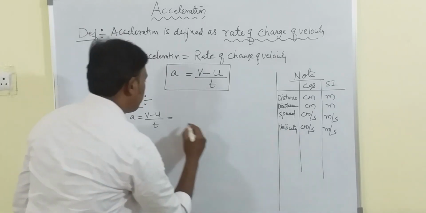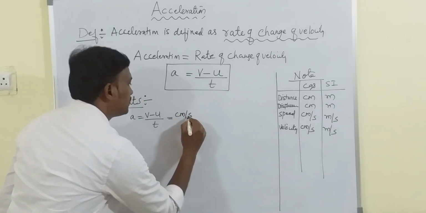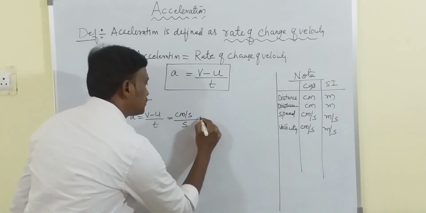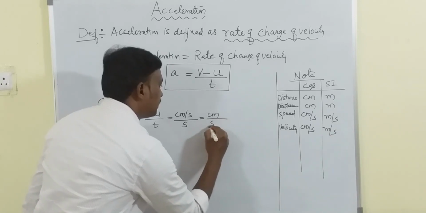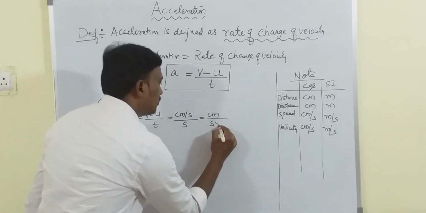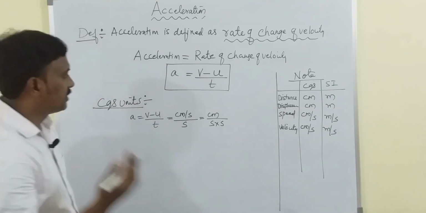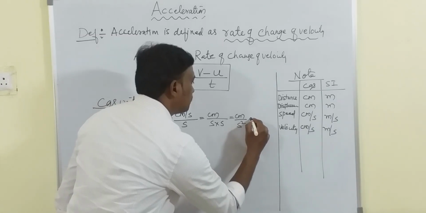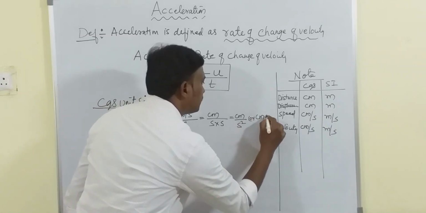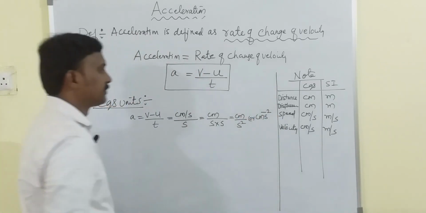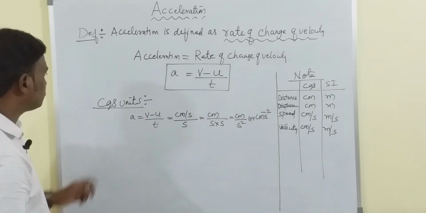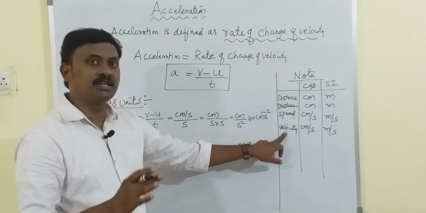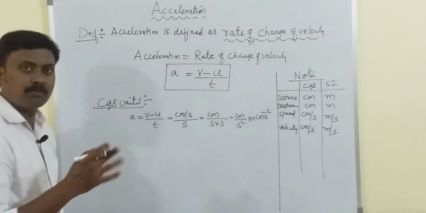So centimeter per second divided by time, again it's second. So centimeter per second, the second is coming to denominator, and already what you have, second. So centimeter per second square. Unit of velocity is centimeter per second and acceleration is centimeter per second square. So you have to remember that.